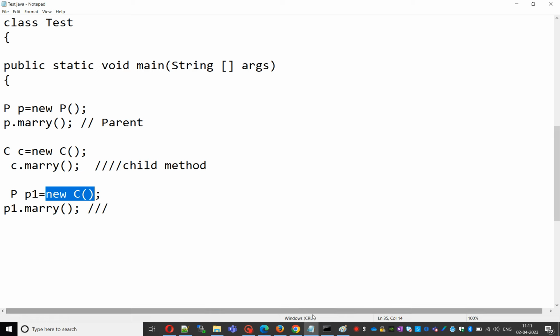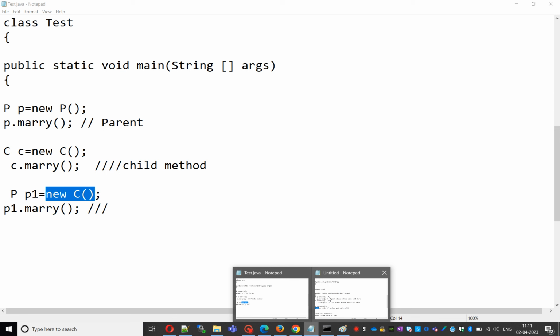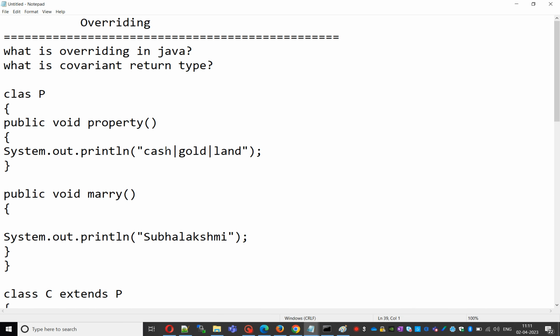Then we'll go to our slide. What is the next topic? What is the covariant return type?